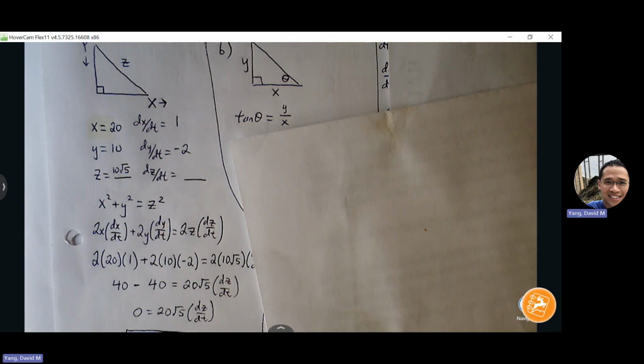Okay, let's go through this process again. Tangent theta becomes what? Times d theta dt. Good. And then the right side, quotient rule, right? F prime g minus f g prime all over g squared.